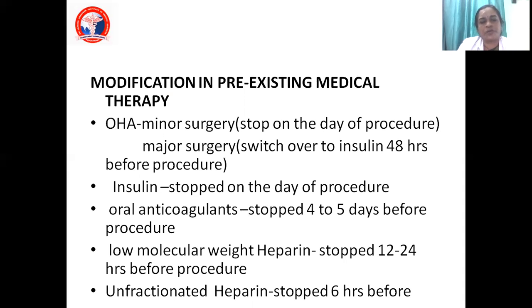The next point is, what about your oral anticoagulants? Usually cardiac patients will be taking oral antiplatelets like aspirin or clopidogrel. All these are to be stopped 4 to 5 days before the procedure. Why? Because if you continue them, there will be bleeding. Low molecular weight heparin is also stopped 12 to 24 hours before the procedure. If it is normal unfractionated heparin, which we used in those days, that should be stopped 6 hours before. Low molecular weight heparin, enoxaparin is an example, should be stopped 12 to 24 hours before the procedure.